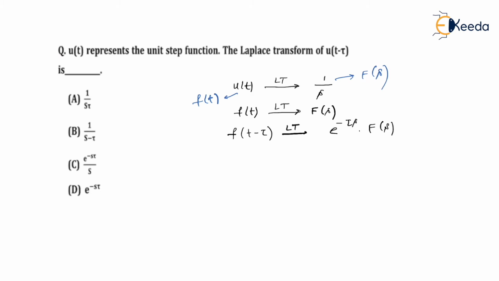So here, what they want is the Laplace transform of u of t minus tau. So u of t minus tau will have its Laplace transform as e to the power minus tau s multiplied by F of s, where the F of s value is nothing but 1 by s. So as you can see, option C is the correct option. So we have to just use our time shifting property here.